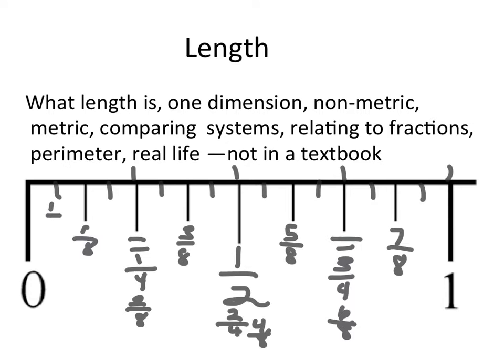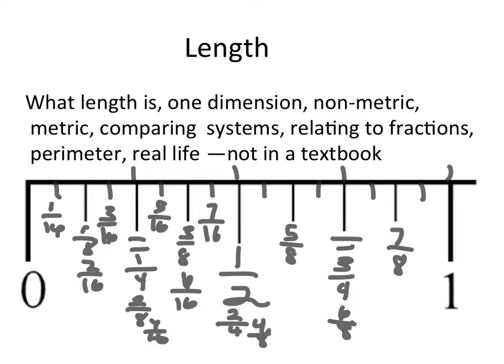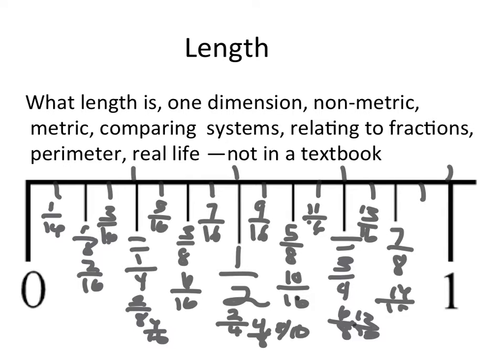And then as we look at each of those parts, we have 1/16, 2/16, 3/16, 4/16, 5/16, 6/16, 7/16, 8/16, 9/16, etc., until we get to the end. And then we have 16/16, which is 1.